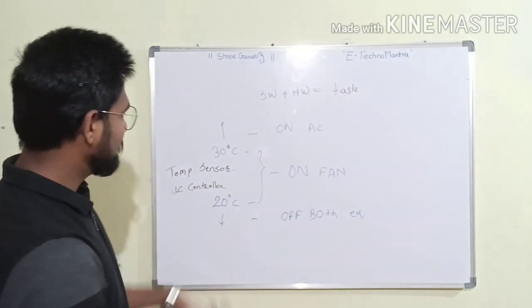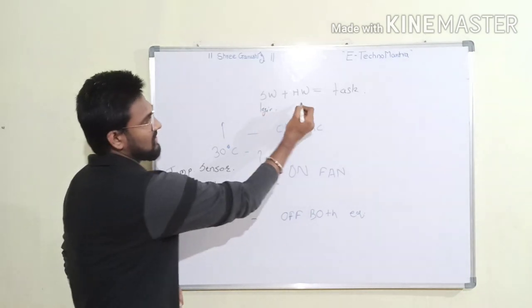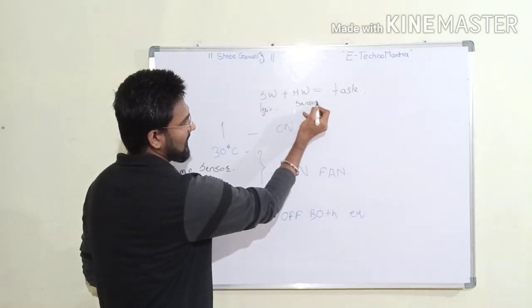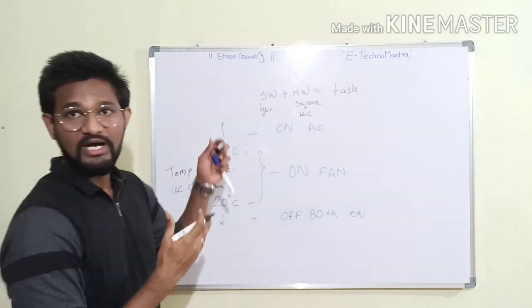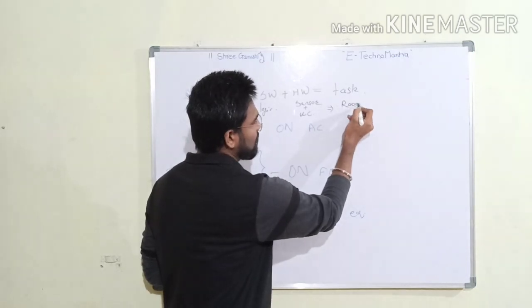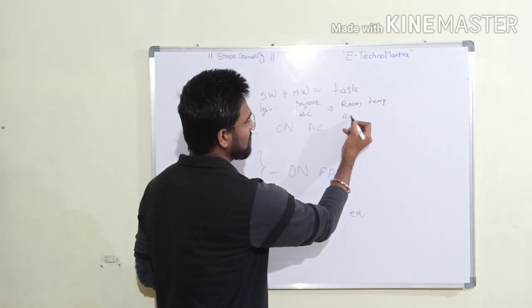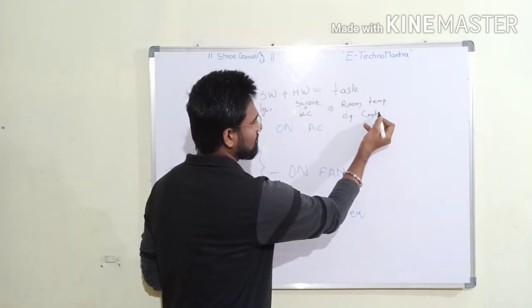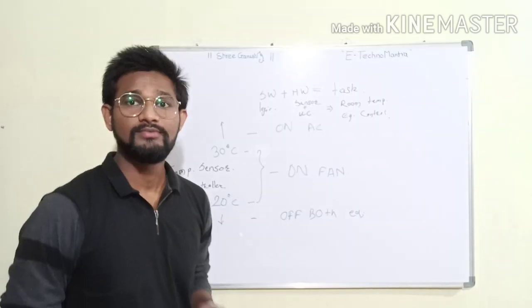For example, here the logic is our software, the sensor plus microcontroller is our hardware, and the result is equipment control according to room temperature. So that is the definition of embedded system.